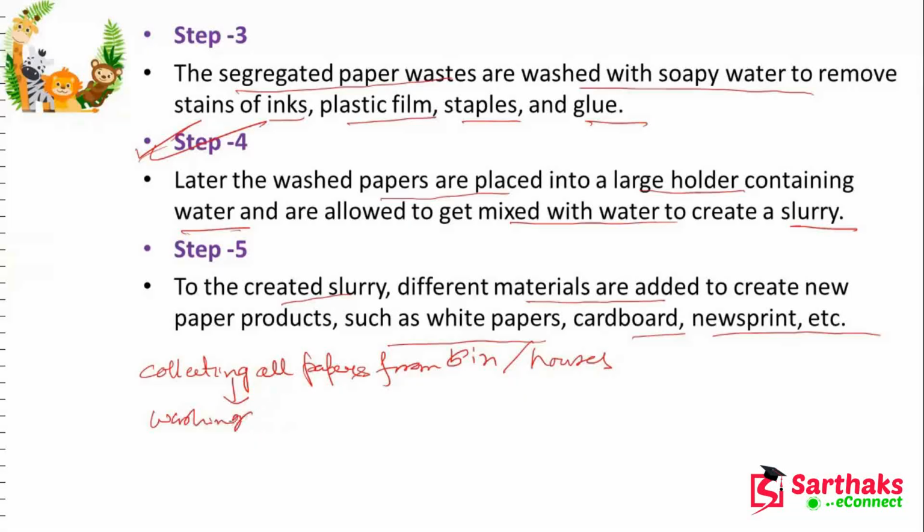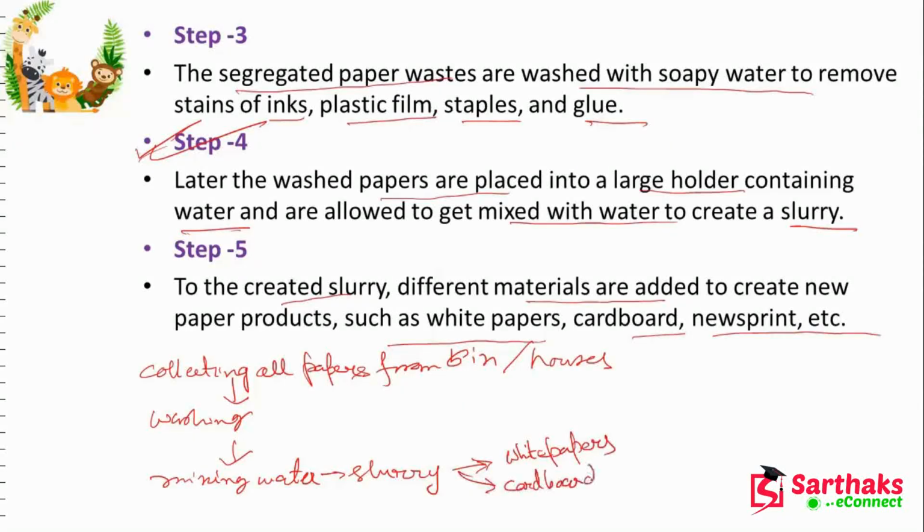Then we are mixing water and making slurry, and from this slurry we are making white papers, we are making cardboards, we are making newsprint paper.